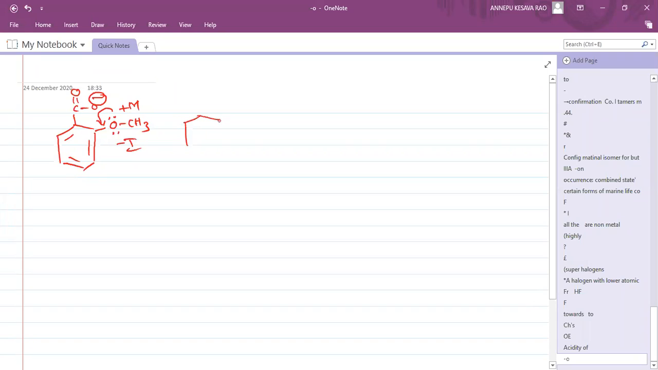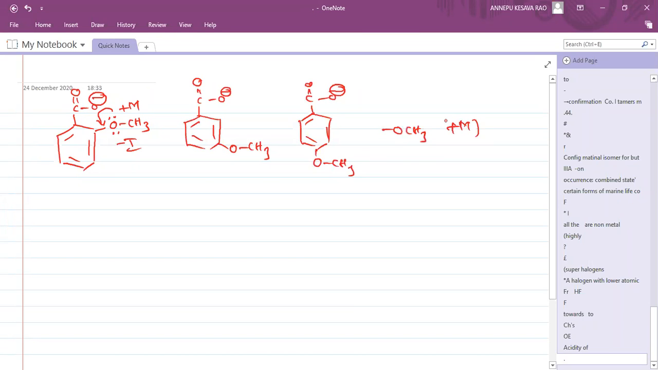So if the carboxylate ion is more stable with respect to the carboxylic acid, the acid is more acidic. So where the carboxylate is more stable? Remember, OCH3 is a plus M group and OCH3 is a minus I group. Why plus M? Because a lone pair is there. It will donate to benzene. Why minus I? Oxygen is more electronegative than hydrogen. So this is minus I.